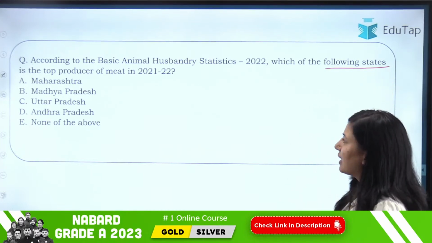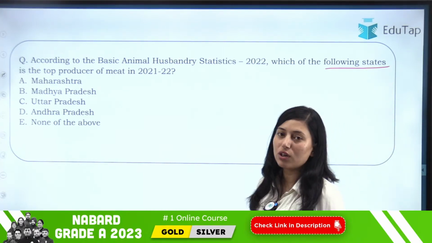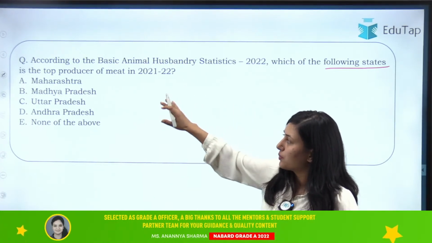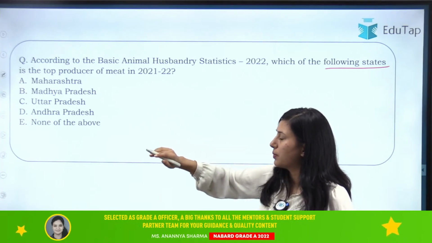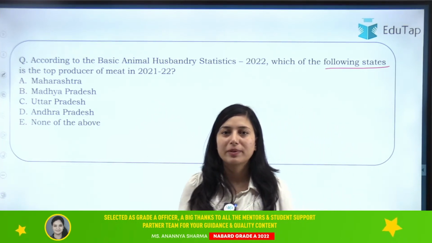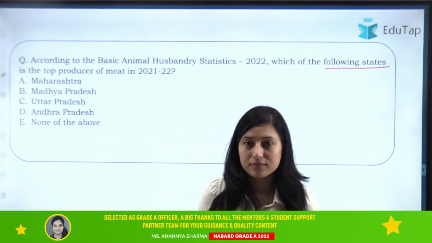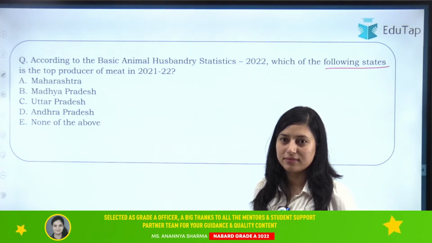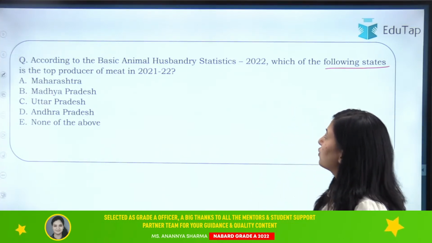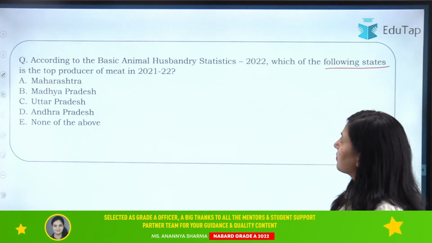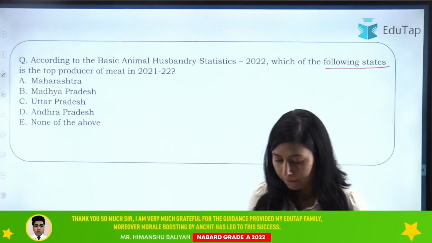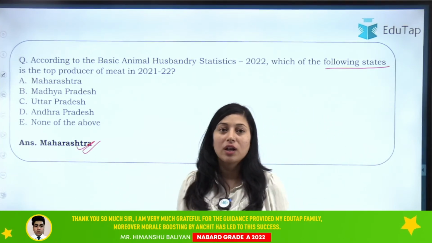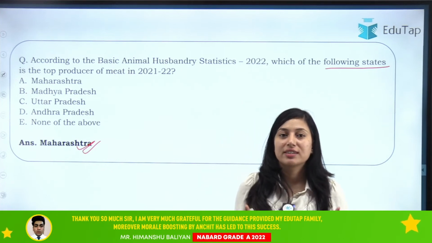So, now let's move on to the next question, which is: according to the basic animal husbandry statistic, which of the following states is the top producer of meat in 2021-22? Okay, let's see which one. Your options are given: Maharashtra, Madhya Pradesh, Uttar Pradesh, Andhra Pradesh, none of the above. So what will be the right answer here? Yes, very good. The right answer is Maharashtra. Okay, so the leading state in meat production is Maharashtra.